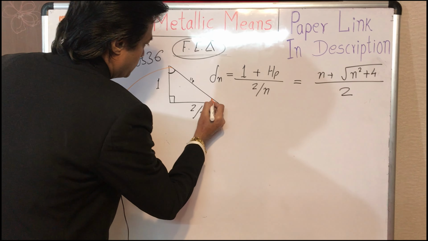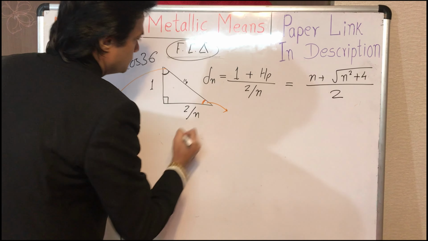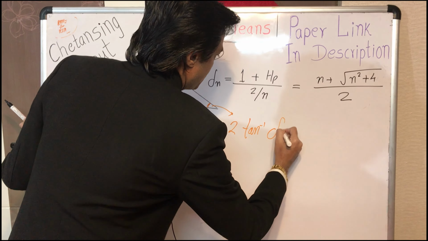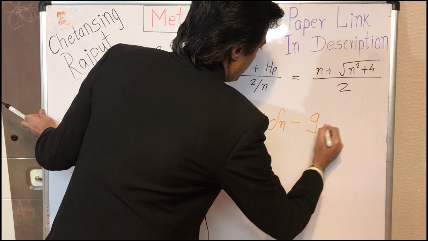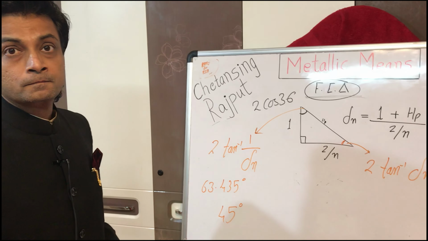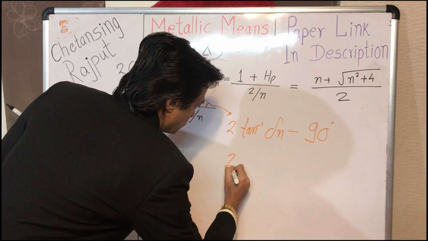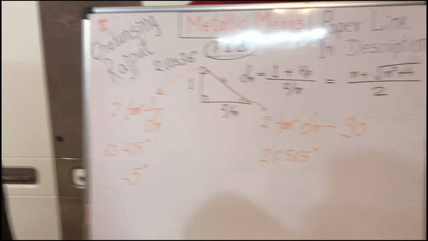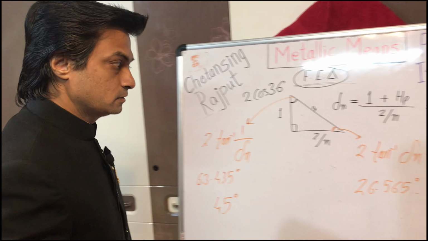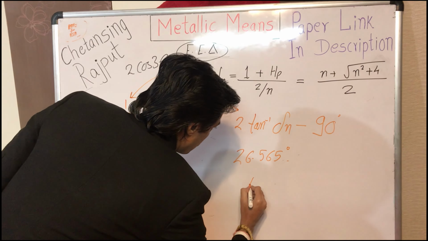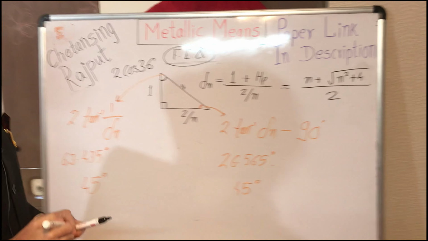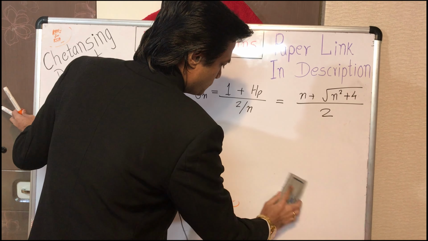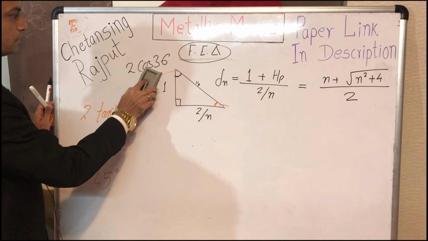And this other acute angle, its value is twice the arctangent of that metallic ratio minus 90 degrees. And this value is around 26.565 and so on degrees for the 1, 2, root 5 triangle concerning the golden ratio, or this value is 45 degrees for the 1, 1, root 2 triangle, which is concerned with the silver ratio, and so on. So several such geometrical features can be generalized.